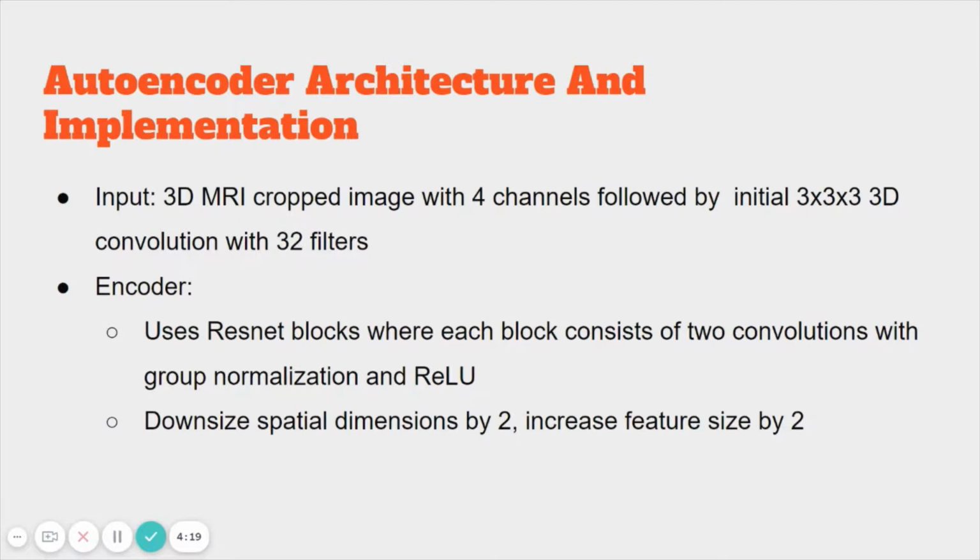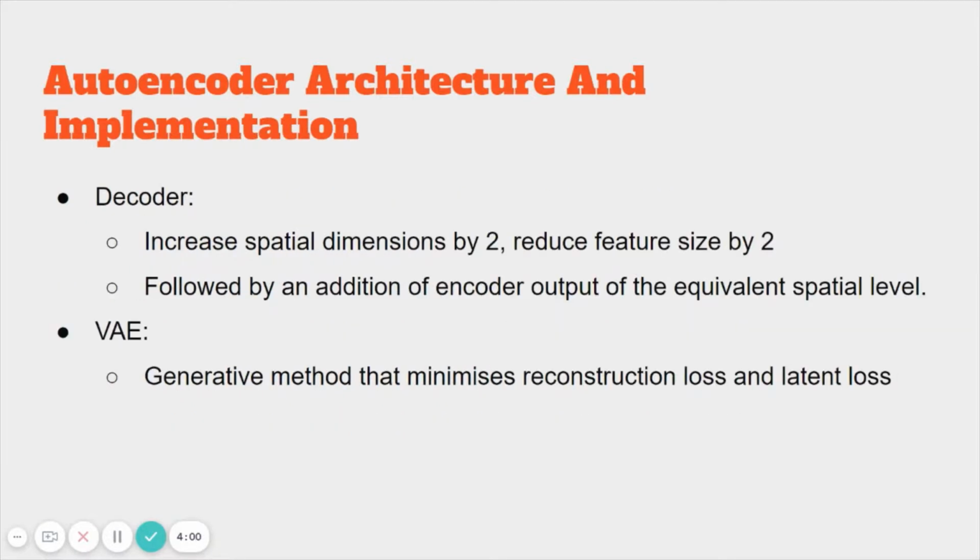All convolutions are 3 by 3 by 3 with the initial number of filters equal to 32. The encoder endpoint has size 256 by 20 by 24 by 16 and is 8 times spatially smaller than the input image. We decided against further downsizing to preserve more spatial content. The decoder structure is similar to the encoder one, but with a single block per each spatial level. Each decoder level begins with upsizing, reducing the number of features by a factor of 2 and doubling the spatial dimension using 3D bilinear upsampling. This is followed by an addition of encoder output of the equivalent spatial level.